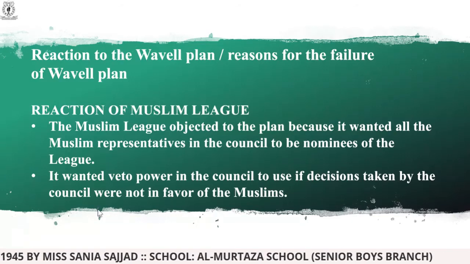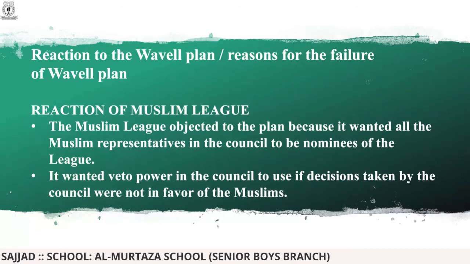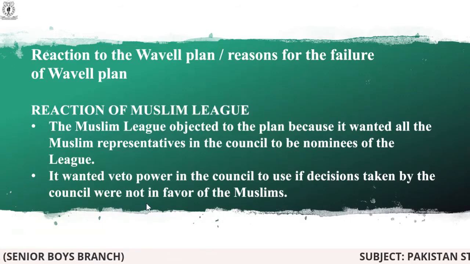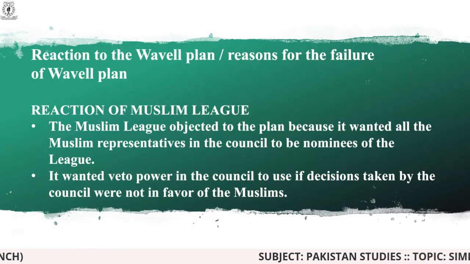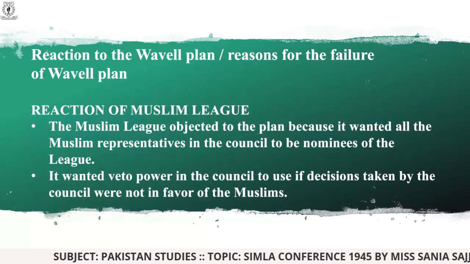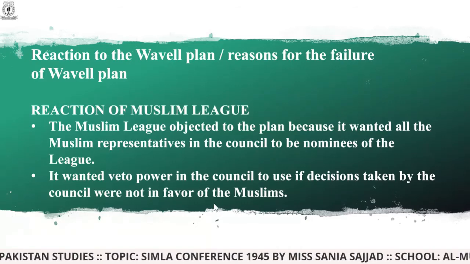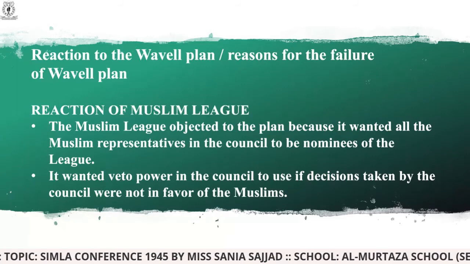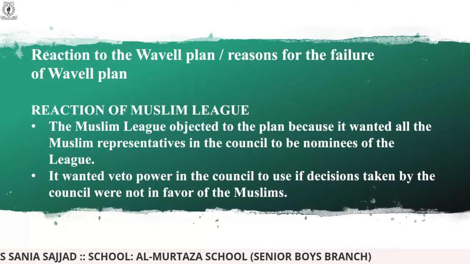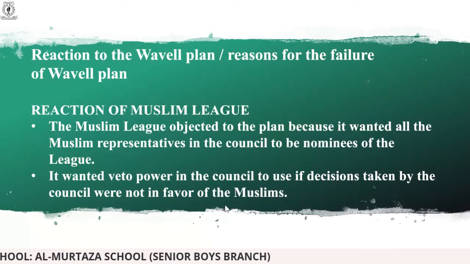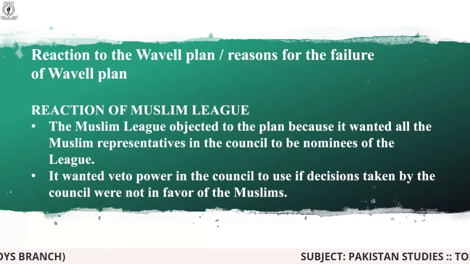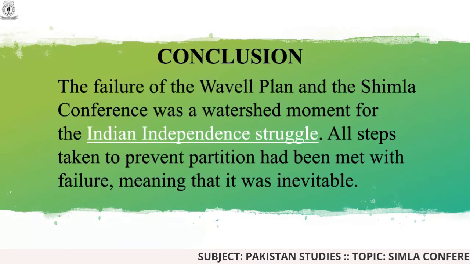So it wanted veto power in the council to use if decisions taken by the council were not in favor of the Muslims. You can already see that the Governor General has the veto power. It means if he wanted to dismiss someone, only he has the power to do so. But the council also needed the veto power in their hands. For example, if the decision is not in their favor, they could dismiss someone, but they did not have the veto power. That is the main reason. It was a failure for the Muslim League as well. They were not in favor of this.